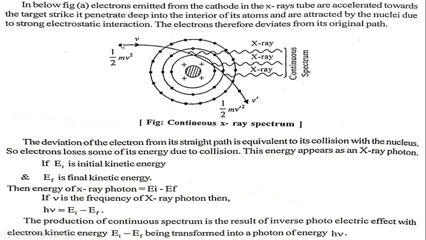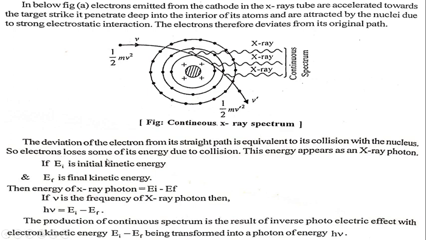As seen in the figure, electrons are accelerated towards the target, strike it, penetrate deep into the interior of its atom, and are attracted by the nuclei due to strong electrostatic interaction. The electrons therefore deviate from the original path. Now the deviation of the electron from its straight path is equivalent to its collision with the nucleus, as seen in the figure.